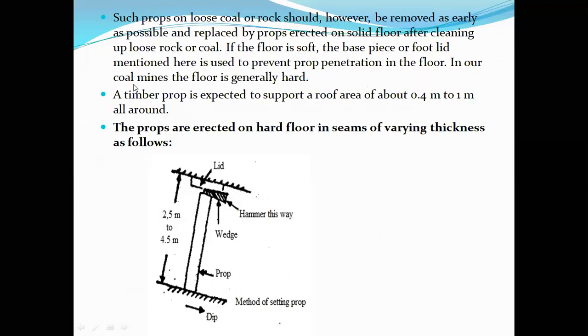In coal mines, the floor is generally hard. A timber prop is erected to support the roof area. About how much area it covers, this is very, very important, guys. From a vertical entrance point of view, a timber prop is expected to support a roof area of about 0.4 meters to 1 meter all around. The props are erected on a hard floor in seams of varying thickness as follows.